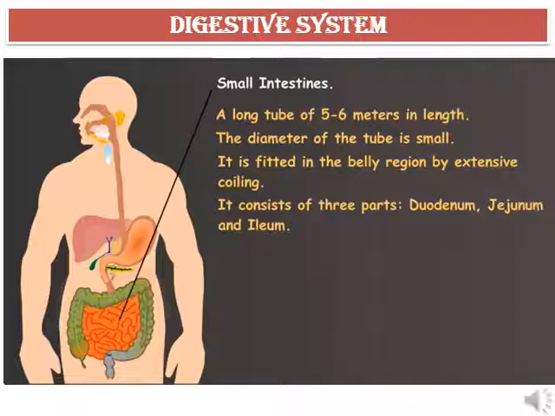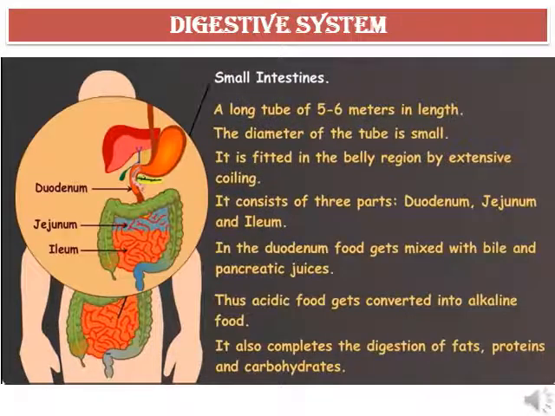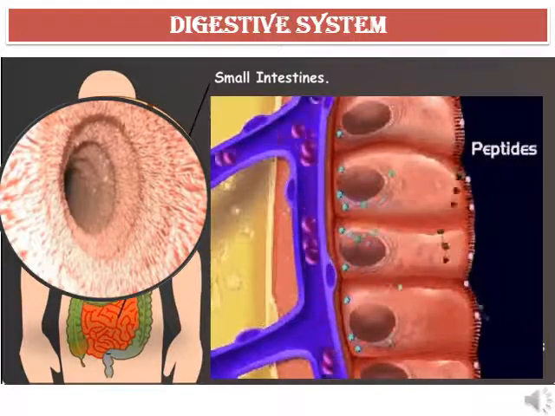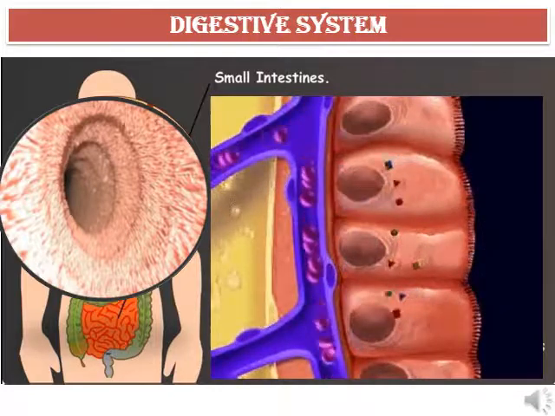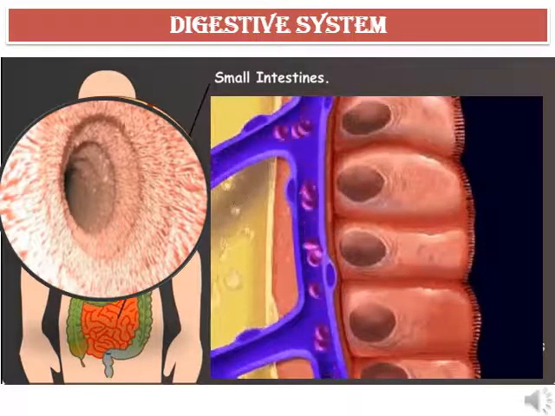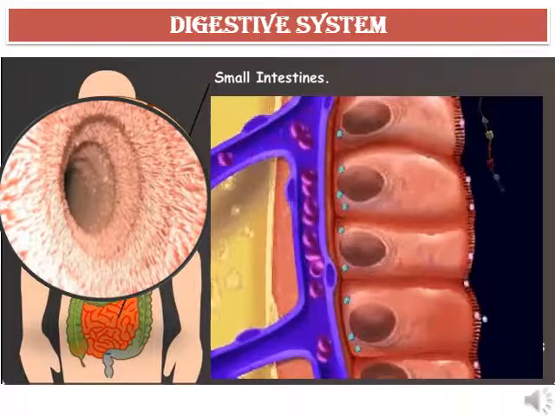It consists of 3 parts: duodenum, jejunum, and ileum. In the duodenum, the food gets mixed with bile and the pancreatic juices. Thus, the acidic food gets converted into alkaline food. It also completes the digestion of fats, proteins, and carbohydrates. Most of the digestion and absorption of food takes place here. Absorption into the blood of nutrients obtained by the digestion of food also occurs in the small intestine.